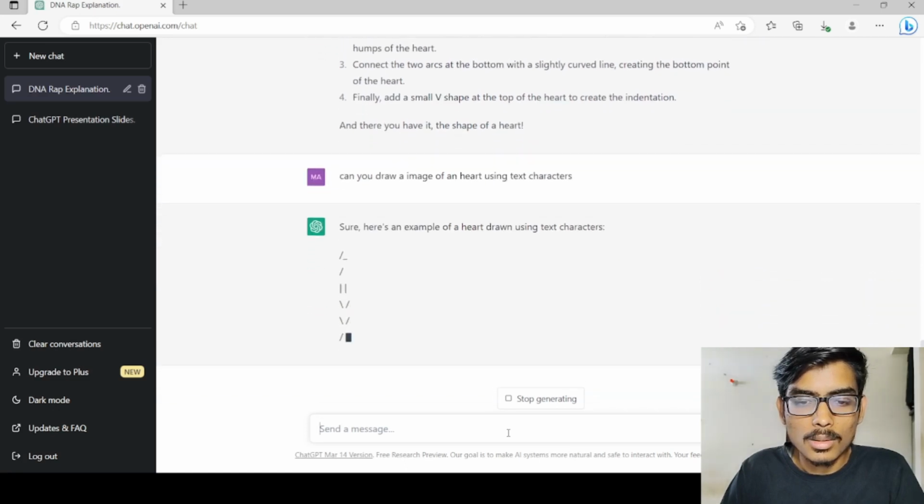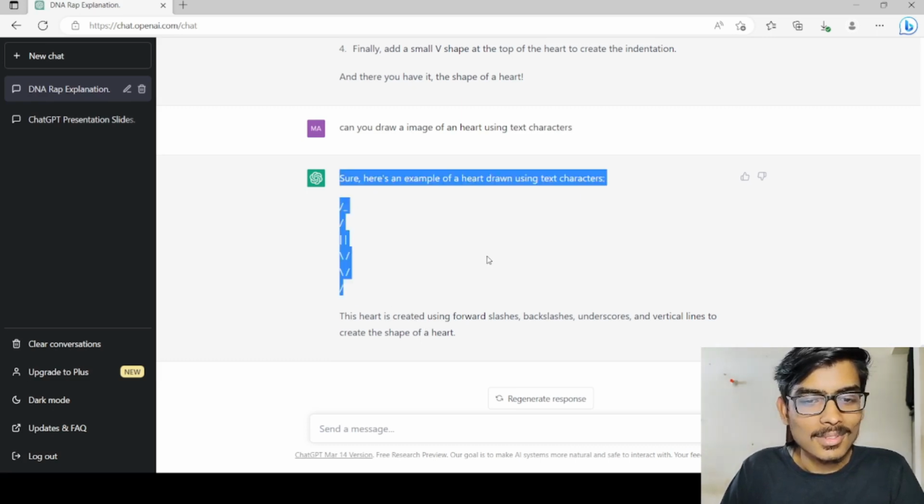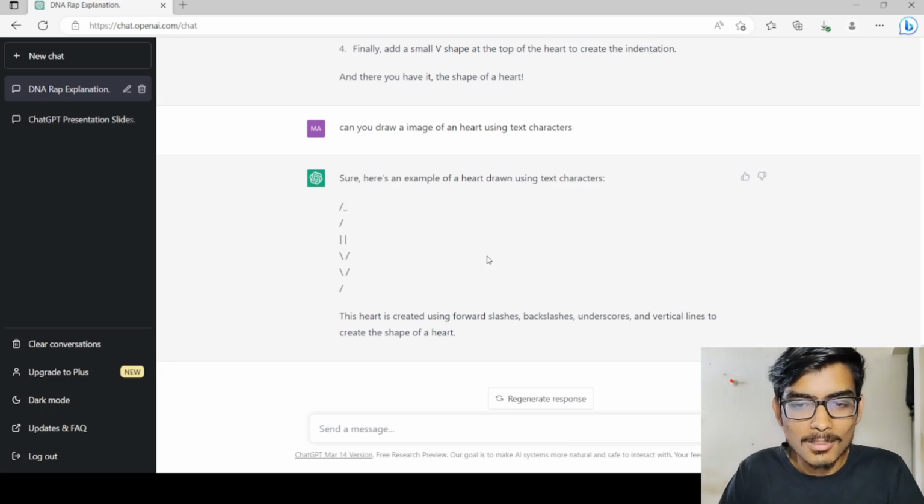Sure. I don't know how it is drawn. How can I call this a heart? I don't even think that it is some sort of image or the shape. So yeah, it is not capable of drawing an image using text characters, obviously. So let's see for more questions.